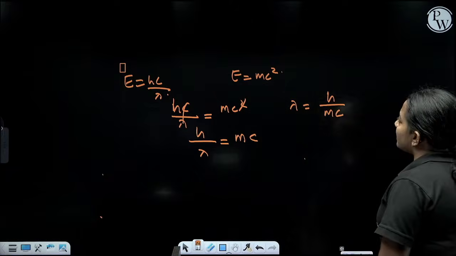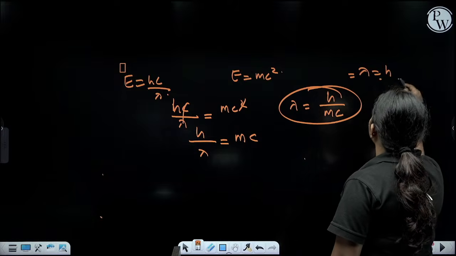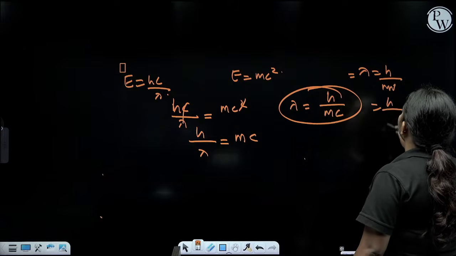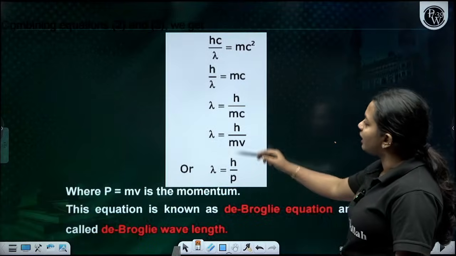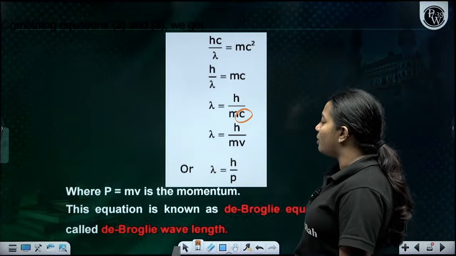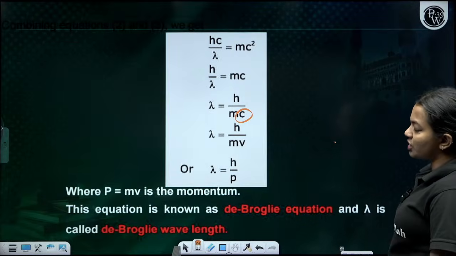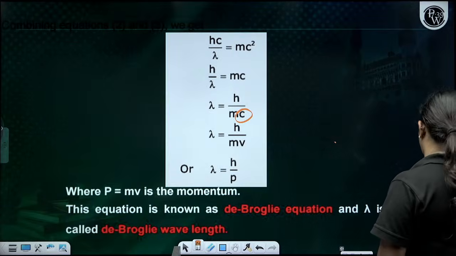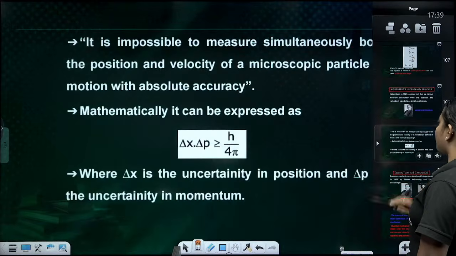Okay, so now listen. Lambda is equal to h by mc, which is lambda is equal to h by mv, which is equal to h by p, where p is the momentum, mass into velocity, and c is the velocity of light. So this is the de Broglie wave equation, and lambda is called the de Broglie wavelength. Clear, everyone?